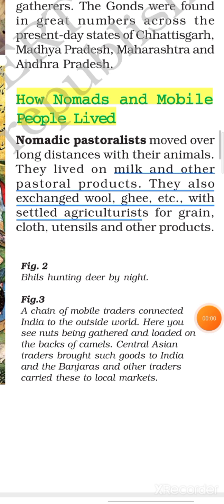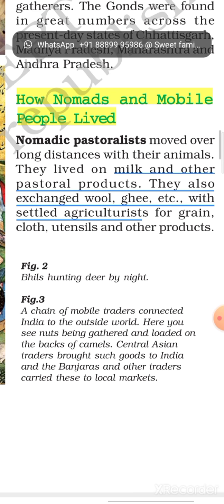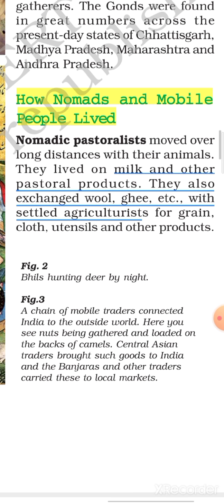So children, in last class you read that there were tribes in the medieval period who do not follow norms laid down by societies, and these tribal people mostly lived in forests, hills, deserts and other places which were difficult to reach. And the tribal people mostly preserved their culture and heritage through oral tradition.